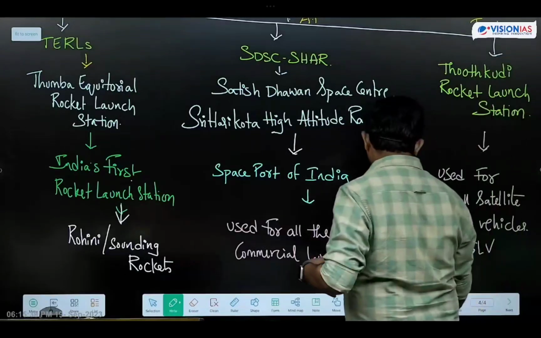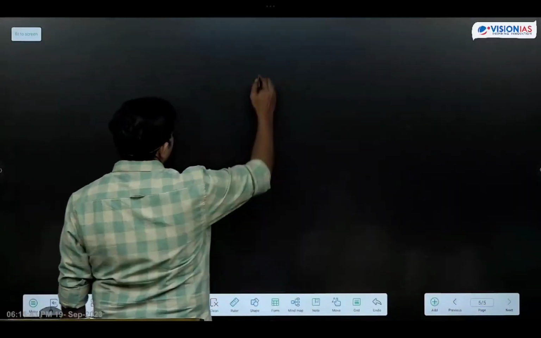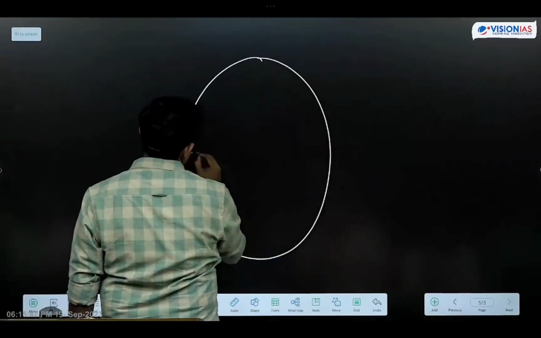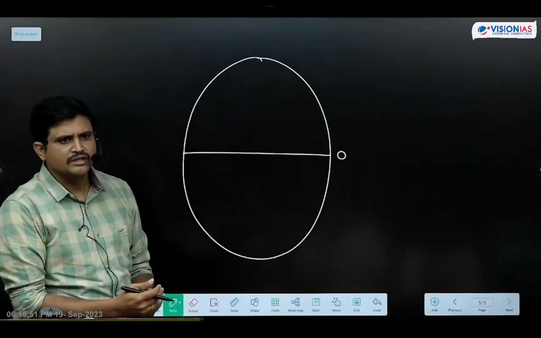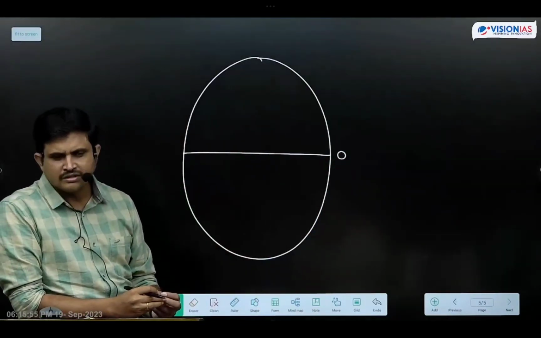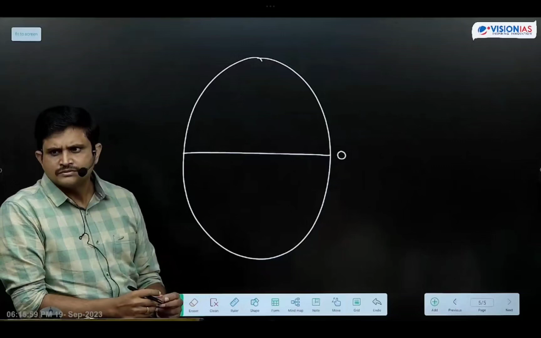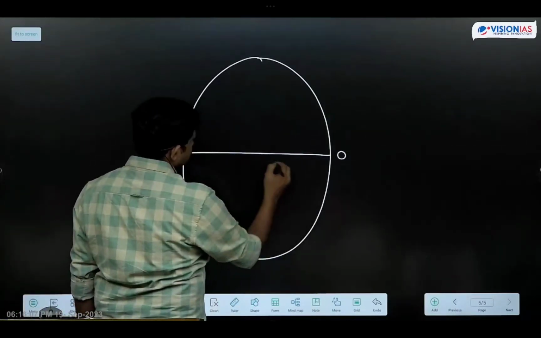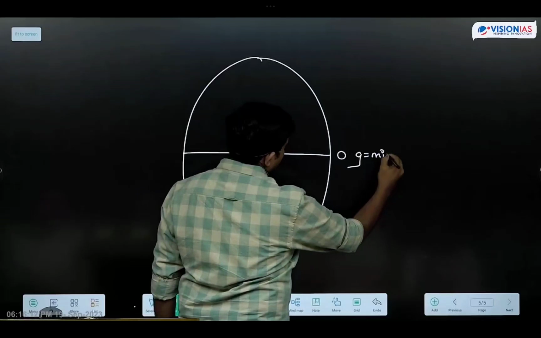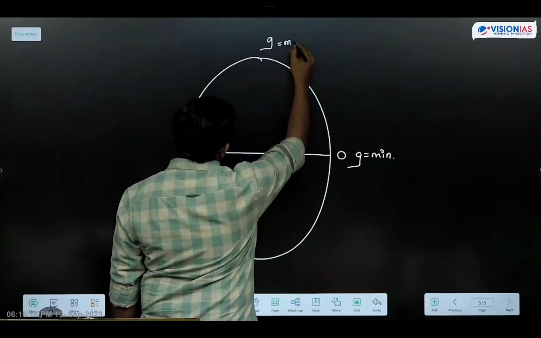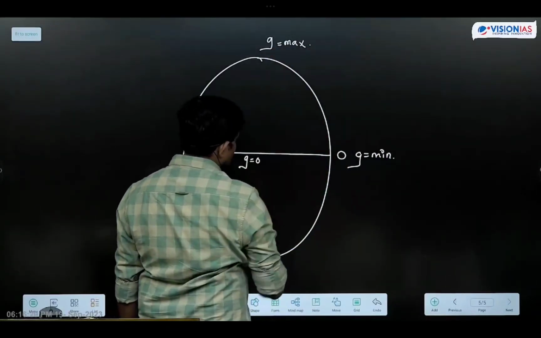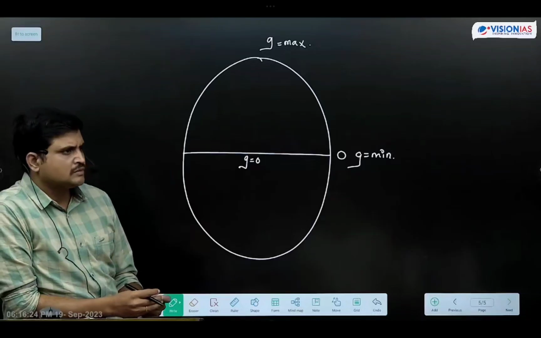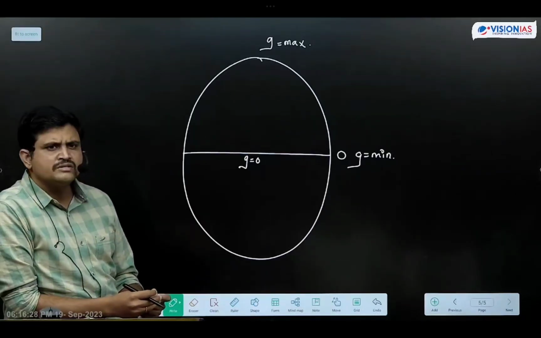Another important point is that any country in the world will establish rocket launching stations near to the equator. Why do they establish them near the equator? Because gravitational force is minimum at the equator, maximum at the poles, and 0 at the center.